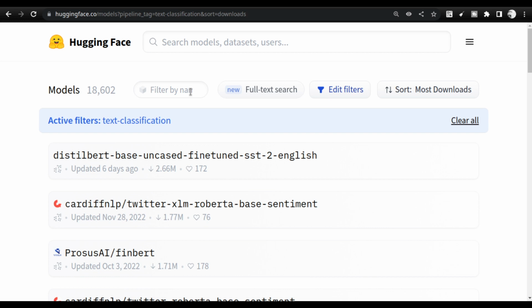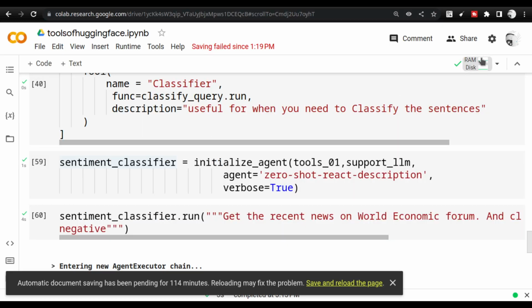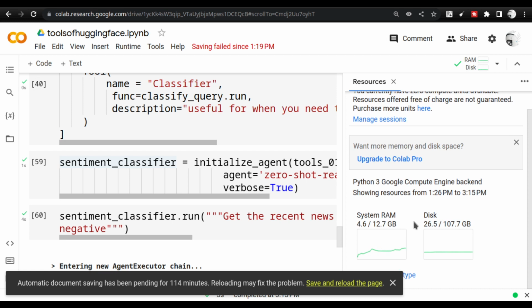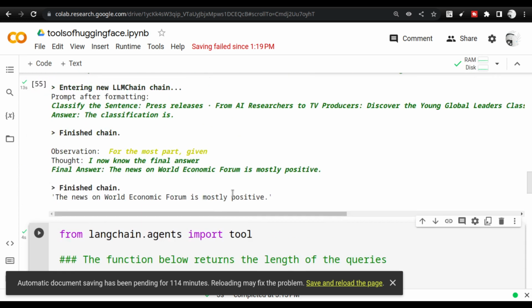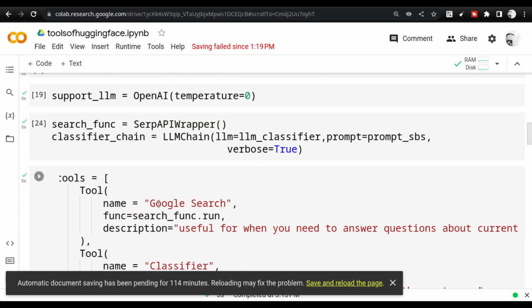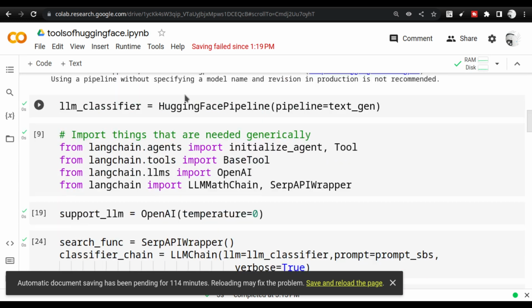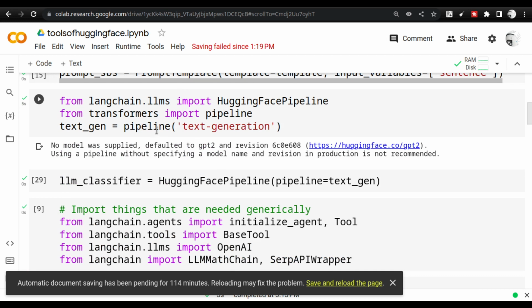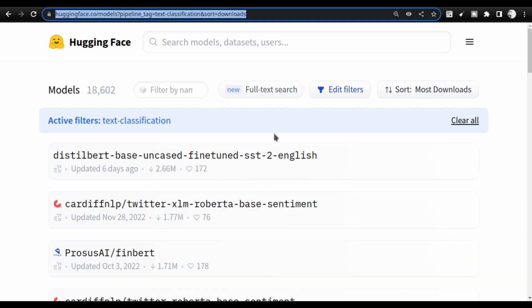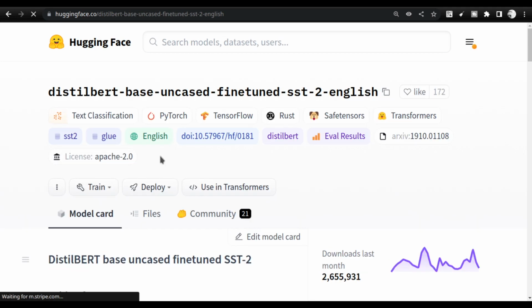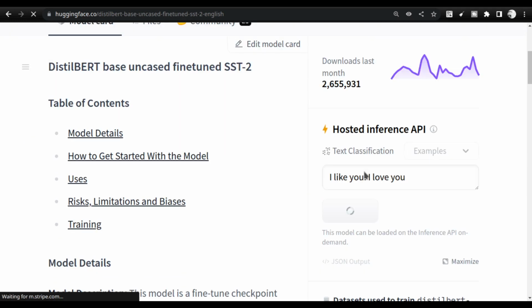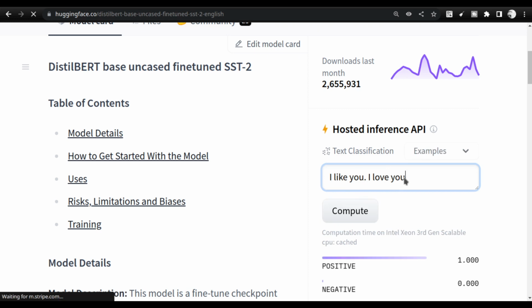All you need is Google Colab. I am just using a simple RAM and processor here, not using any GPUs. You don't need them, because I am using the Hugging Face API key. Whenever I call this pipeline, it goes back to the Hugging Face Hub model. If I click on this model, you can do the inference. The act of getting the data is called inference. This particular activity is what I am doing.